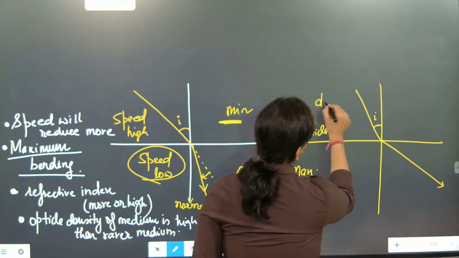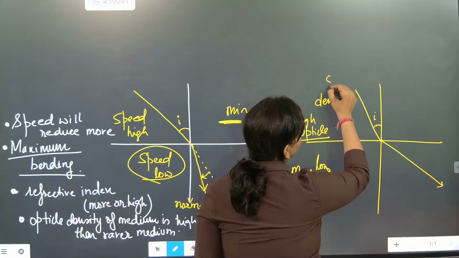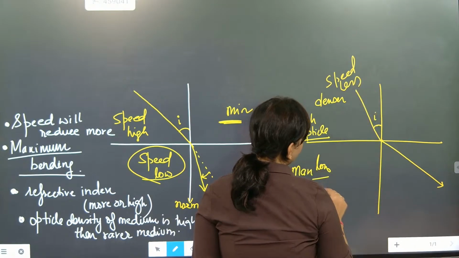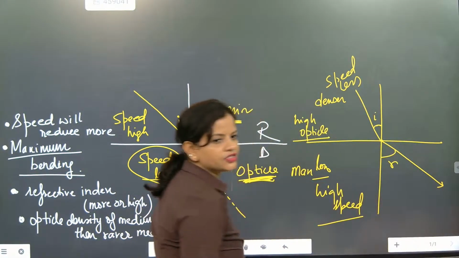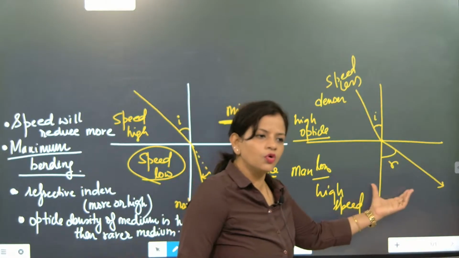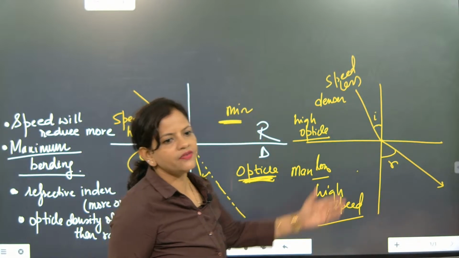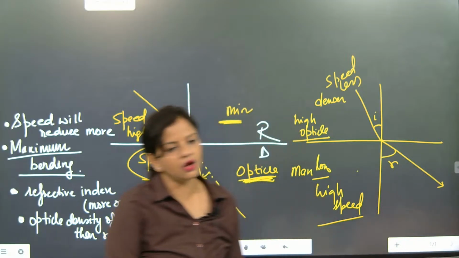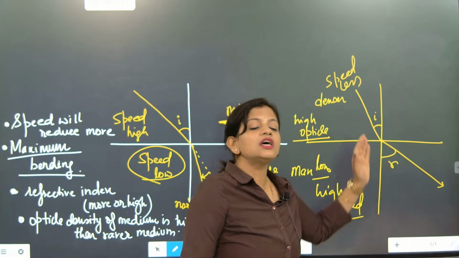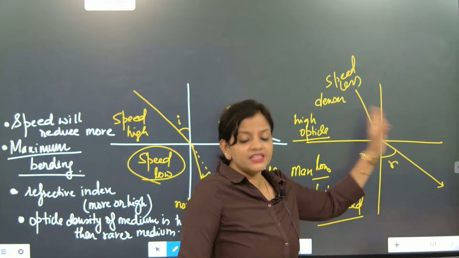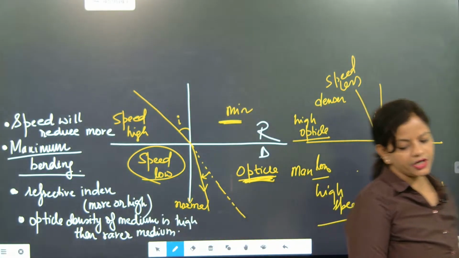So it is coming from denser to rarer, from high optical density to low optical density. The speed was low, and here the speed is high because eventually it came out. So your angle of refraction is more, and the ray bends away from the normal. Understood or not? So here also refractive index will change drastically. The reason is that the light ray is coming from a denser medium towards a rarer medium. Understood? So definitely these things are important to remember.